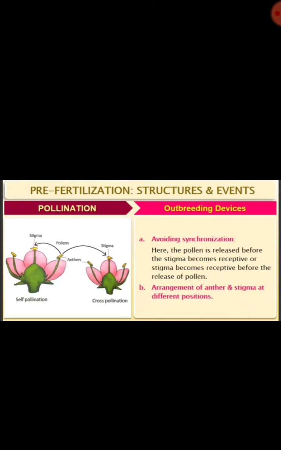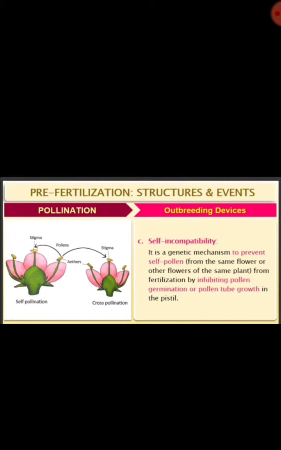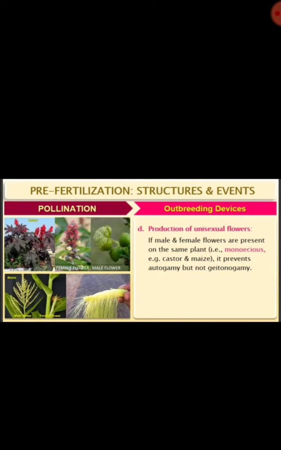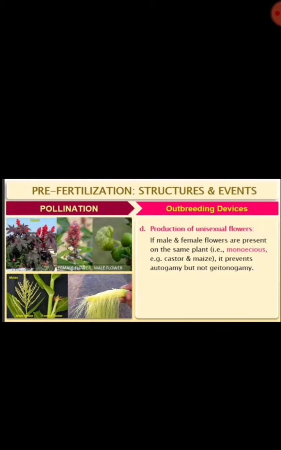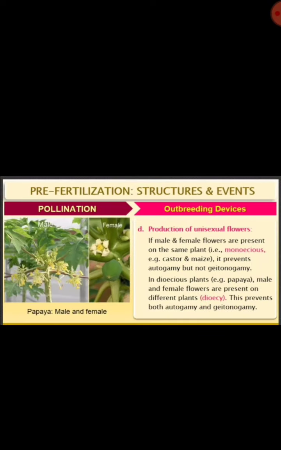Then there is the arrangement of anther and stigma at different positions, and self incompatibility, a genetic mechanism to prevent self pollen from fertilization, inhibiting pollen tube growth in the pistil. And the production of unisexual flowers will also help in outbreeding. That we have studied.